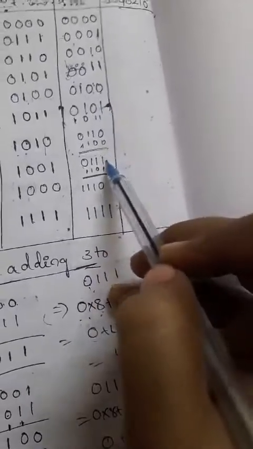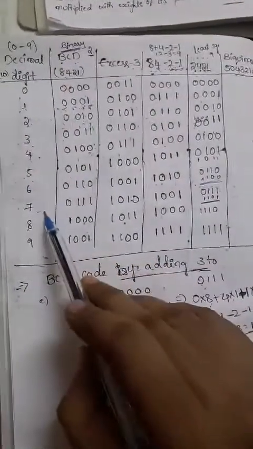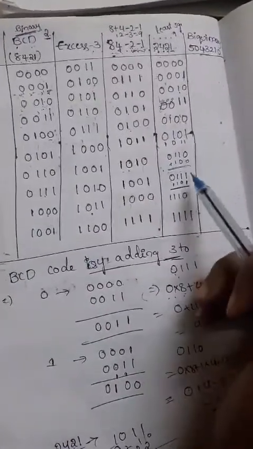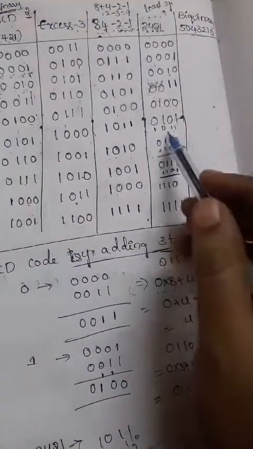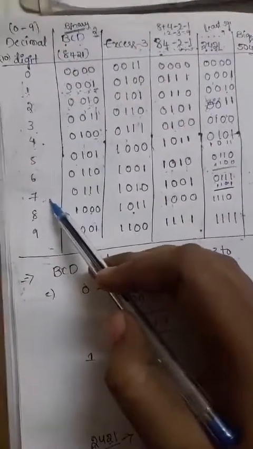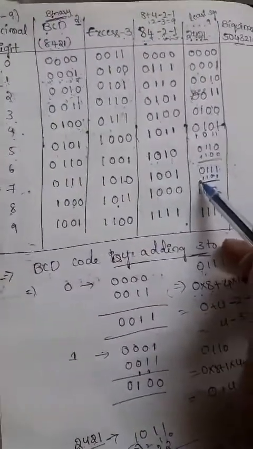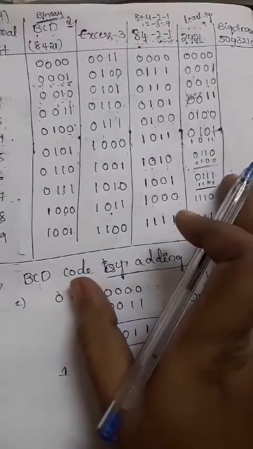So for these three numbers we'll get two possibilities. That means for 5, 6 and 7 you need to write any one of them. Okay, so no problem. For these 3 codes we'll write the two possibilities. Okay, so this is the 2421 code.